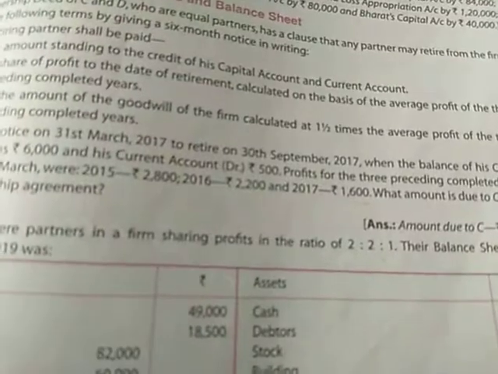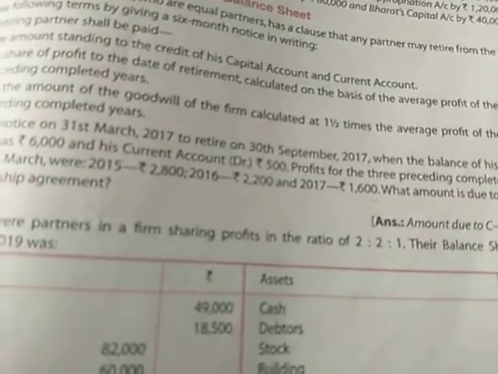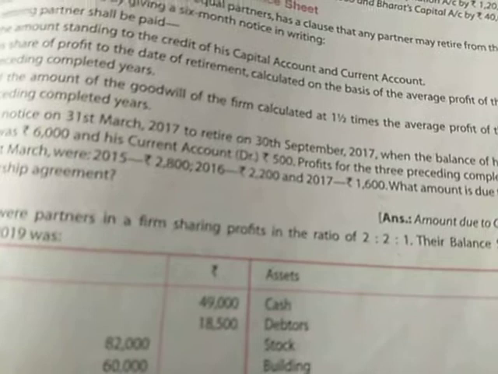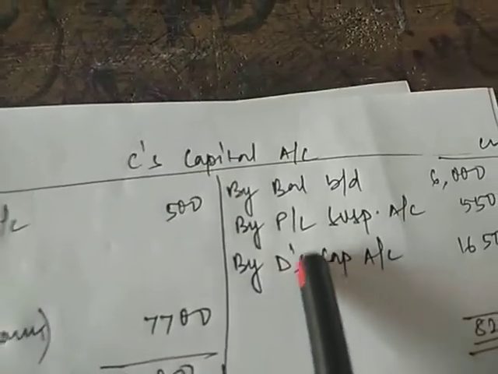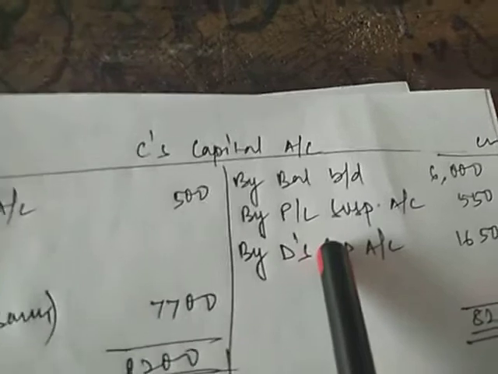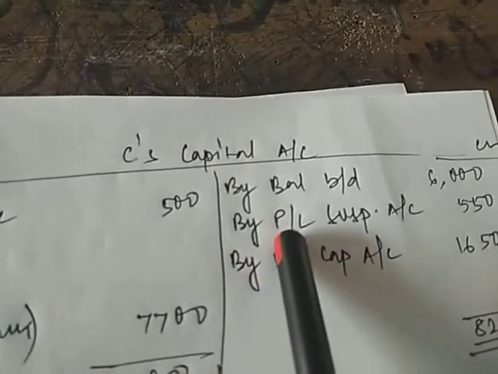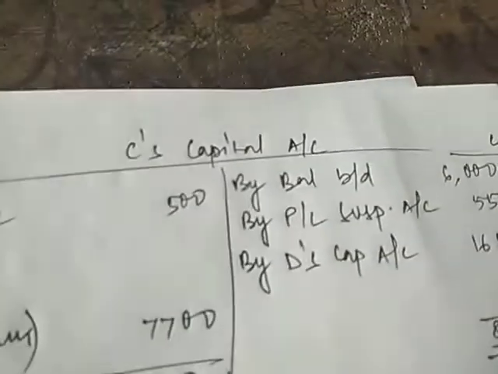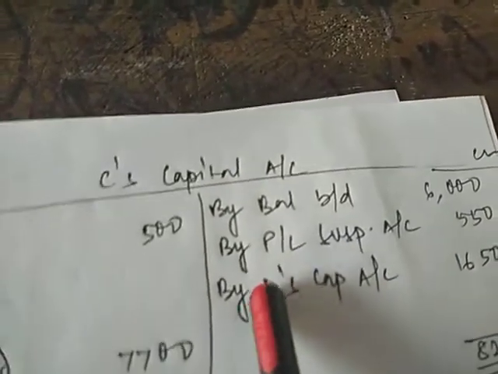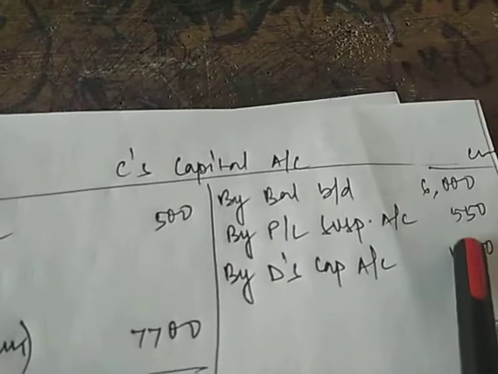Now 1,100 is the profit of the firm for 6 months, but we need only C's share. C's share is half, so 1,100 into half will be 550. That 550 will be provided to him. And since this is the middle of the year where we are calculating the profit, we will write it as profit and loss suspense account 550.